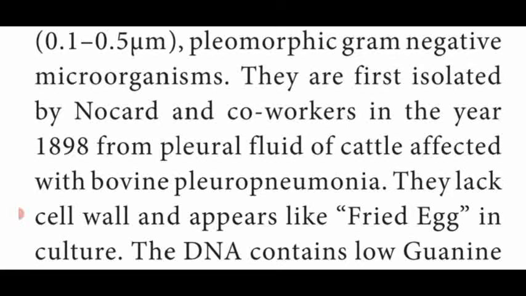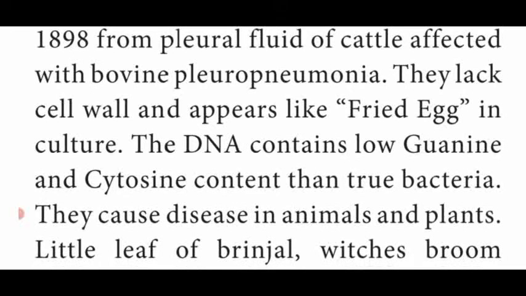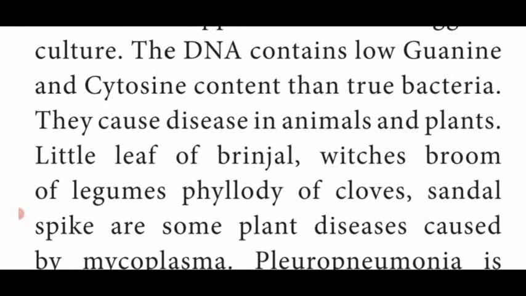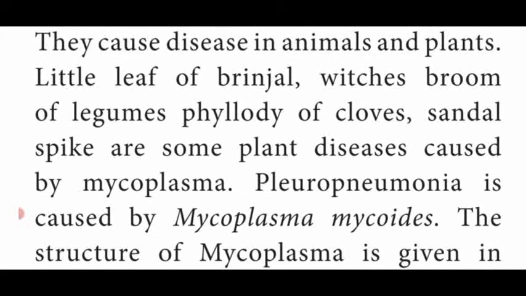They lack a cell wall. The shape looks like a fried egg. The DNA contains low guanine and cytosine than the true bacteria. They cause disease in plants and animals. In plants they cause diseases such as little leaf of brinjal, witch's broom of legumes, phylloidy of cloves, and sandal spike. In animals it causes pleuropneumonia by Mycoplasma mycoides.